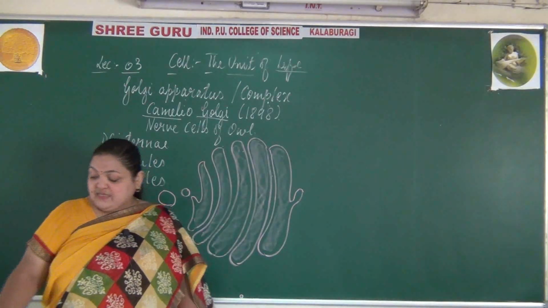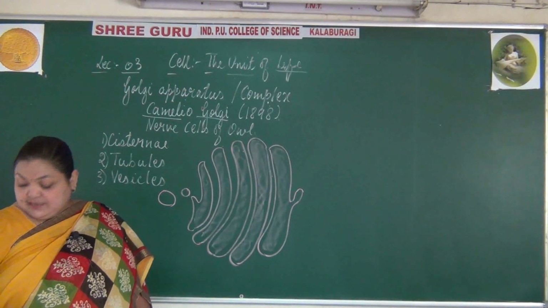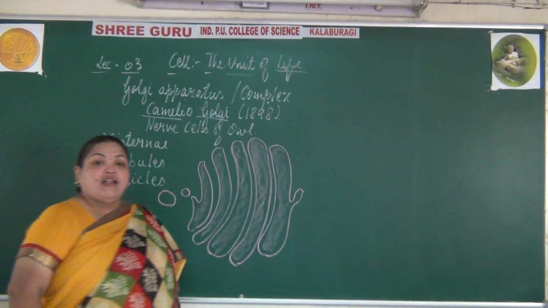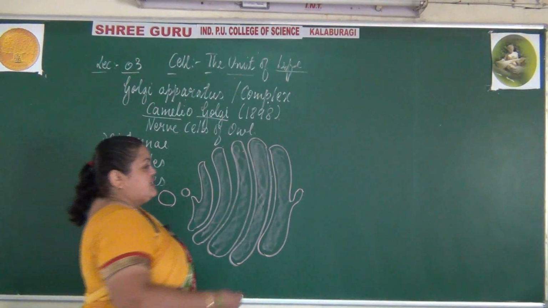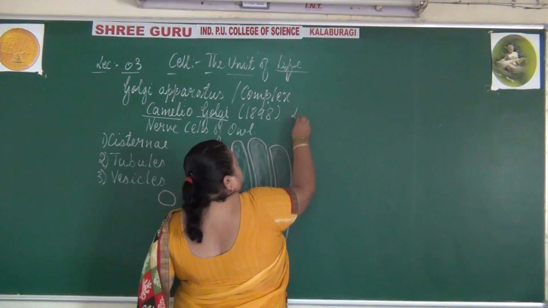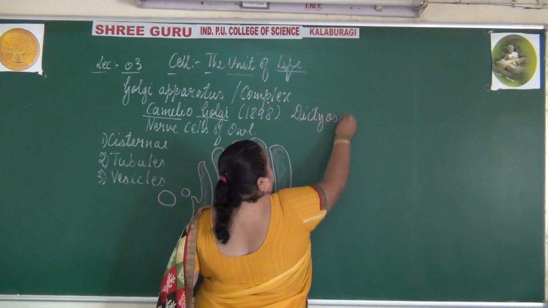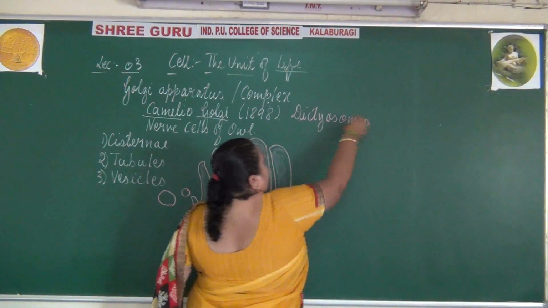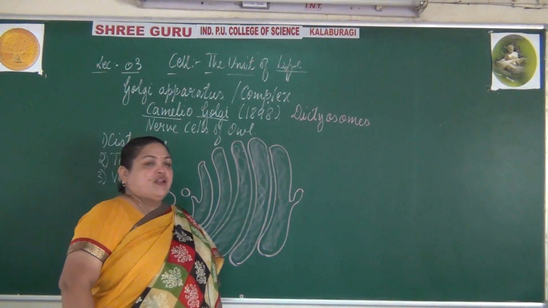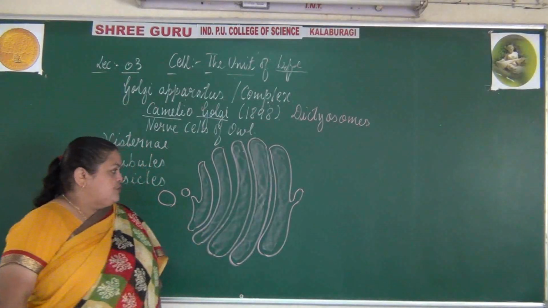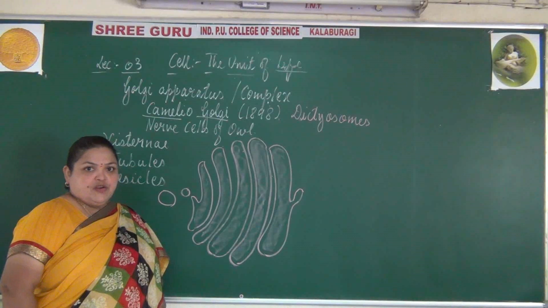The Golgi complex is present in all eukaryotic cells, be it a plant cell or an animal cell. In plant cells, the Golgi apparatus is known as dictyosomes. The cisternae are similar to those of the endoplasmic reticulum.